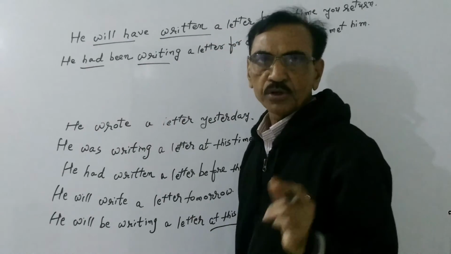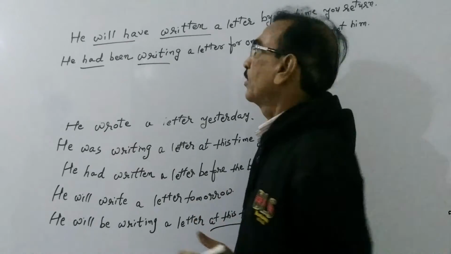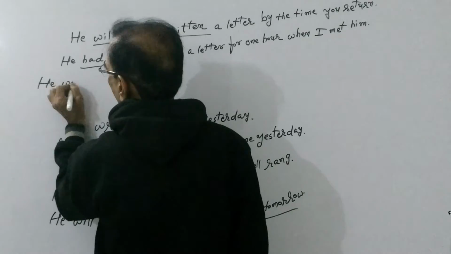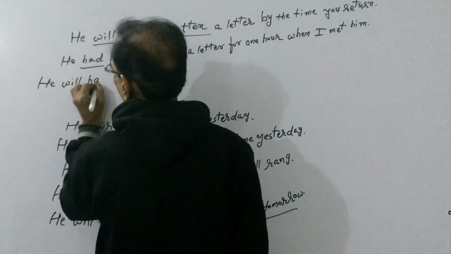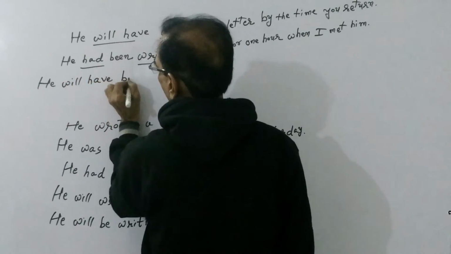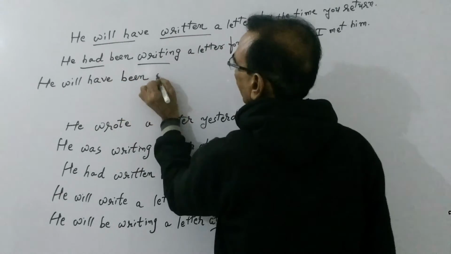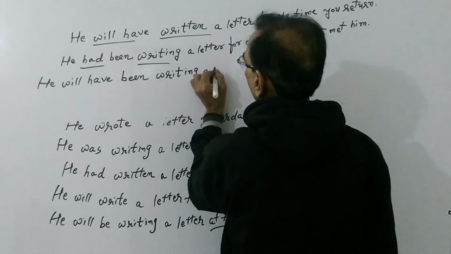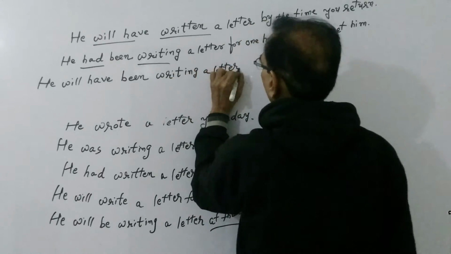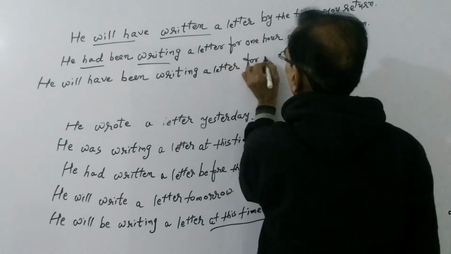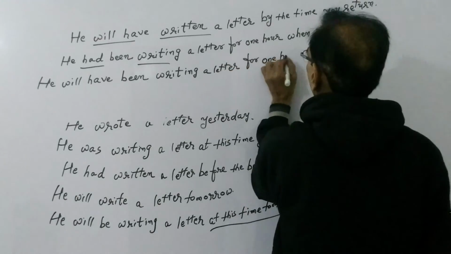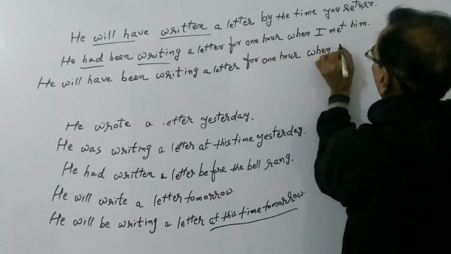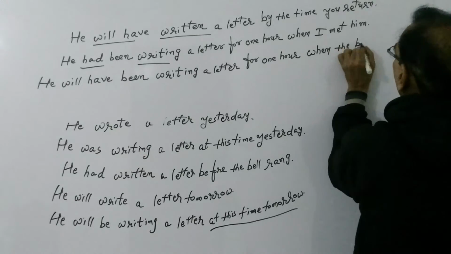Now the last tense, continuous perfect future tense. He will have been writing a letter for 1 hour when the bell rings.